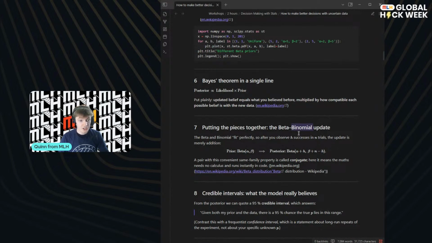And this is called conjugacy. It means that we don't have to do any calculus. If we did, it would be hard. And there's some things where you can't even do the calculus. You can't analytically work out what your posterior distribution is. And that's because of this proportionality. You have to start using complicated methods, which we won't go into today. But if you've heard of Markov chain Monte Carlo, maybe that's familiar to you. It's a very famous methodology. You can use that to calculate posteriors, this output distribution which describes what you really think now after you've seen the data.